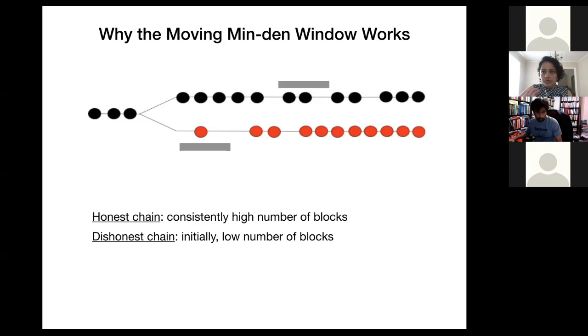The proof of security involves some amount of bookkeeping and case analysis, and finally we'll need to prove all the core properties of a secure transaction ledger, namely chain quality, chain growth, and so on.